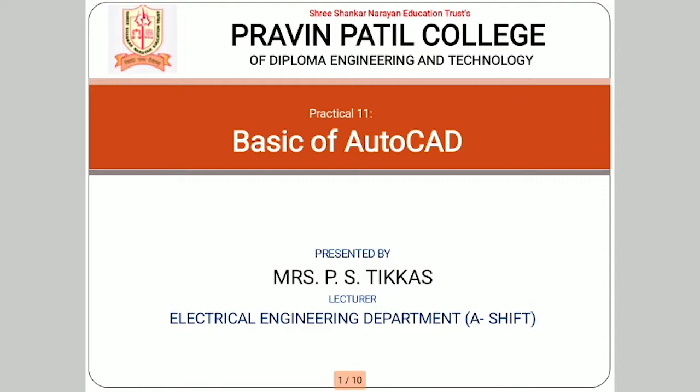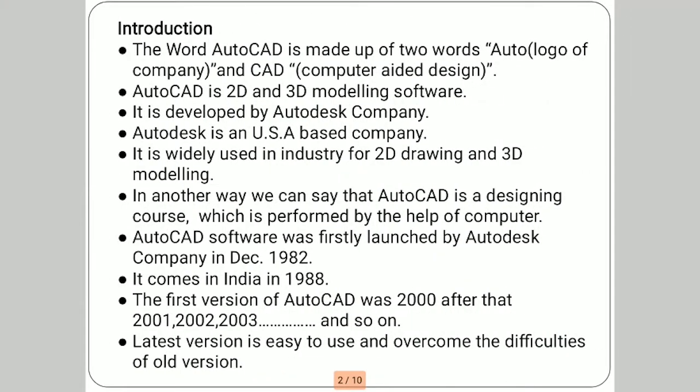Our practical number 11 of EDC is the basics of AutoCAD. So we will discuss the basics of AutoCAD in this. First, the introduction. The word AutoCAD is made up of two words. The first one is Auto, which is the logo of the company, and CAD, which is computer aided designing. So AutoCAD consists of two words, Auto and CAD: the logo of the company and computer aided designing.